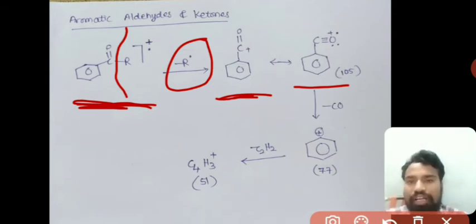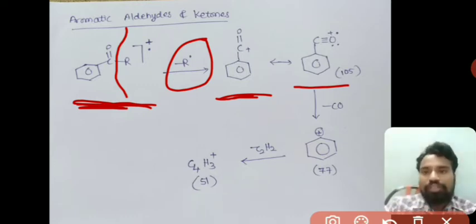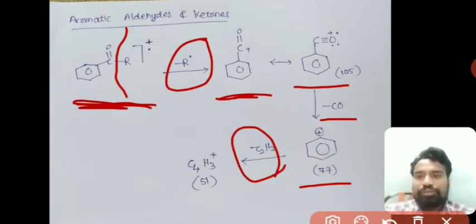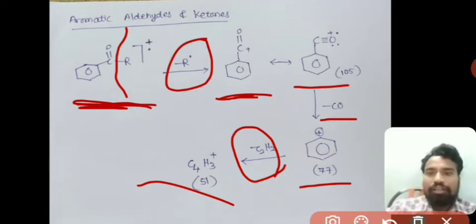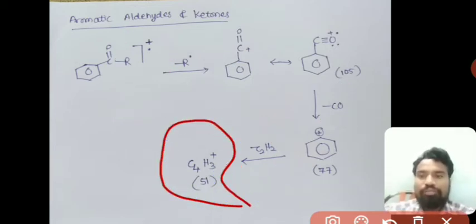So one electron will come from the oxygen, and that will be converted into C triple bond O. As the electron is moved from oxygen, that oxygen will get a positive charge. By losing CO, it forms phenyl carbocation, that is C6H5 plus, and then by losing C2H2, C4H3 plus. As we know, all aromatic compounds undergoing fragmentation will form C4H3 plus at the end.